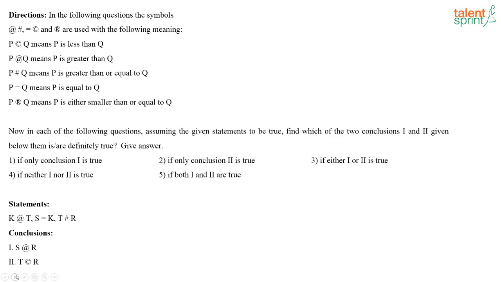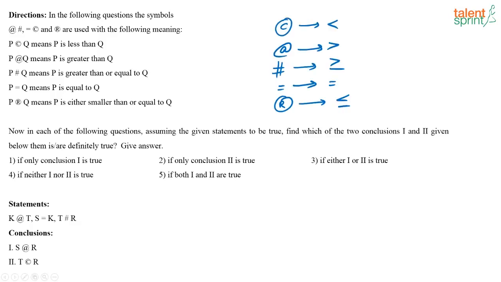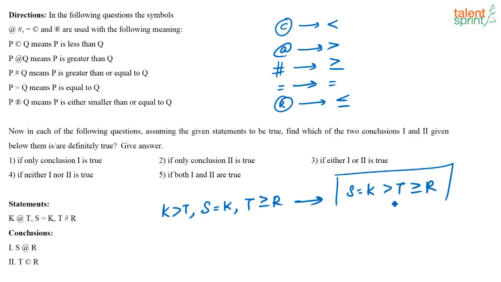Yes, next one. So the next question is on coded inequalities. So these are what each of the symbols represent. So what is given here in the statements? In the statements they are saying that K is greater than T, S is equal to K, and T is greater than or equal to R. Correct? Or I can write it as S is equal to K greater than T greater than or equal to R. So this is your given statement.